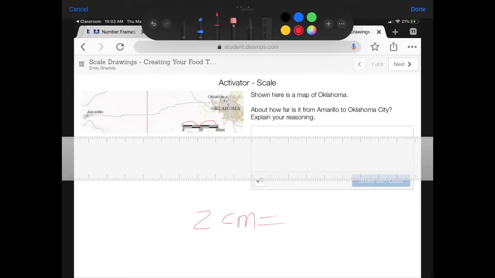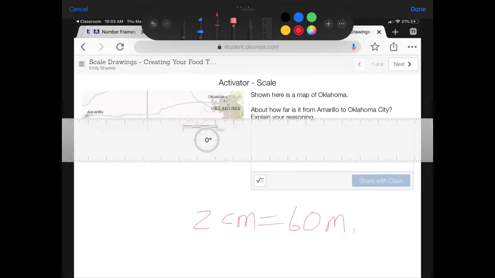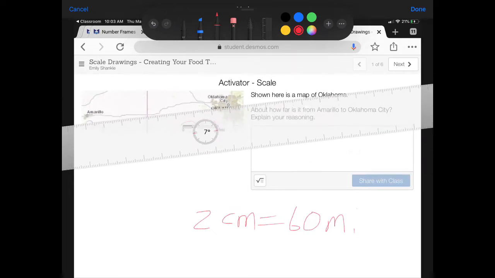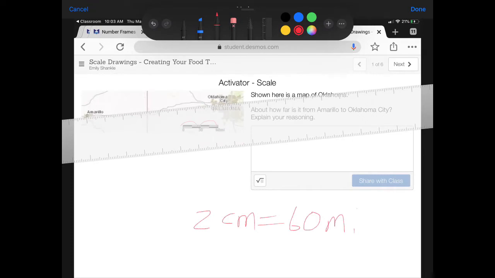So now I want to see how many centimeters it is from Amarillo to Oklahoma City. I count it to be about 8. So I'm going to need to figure out how many groups of 2 are in 8 centimeters.